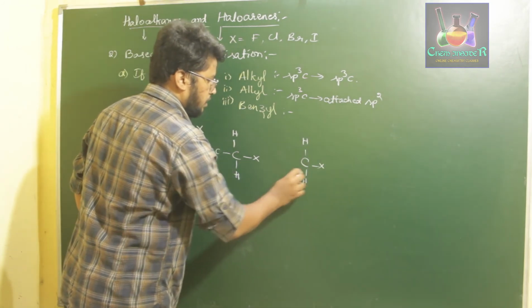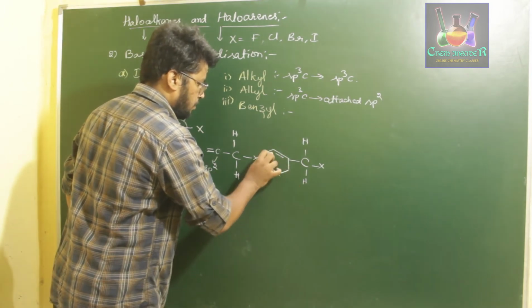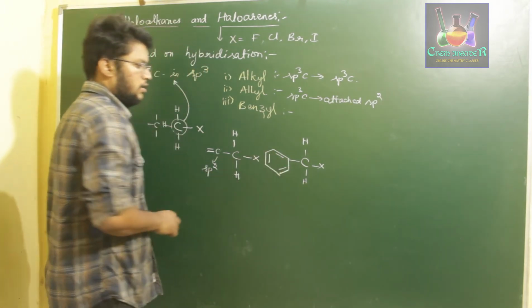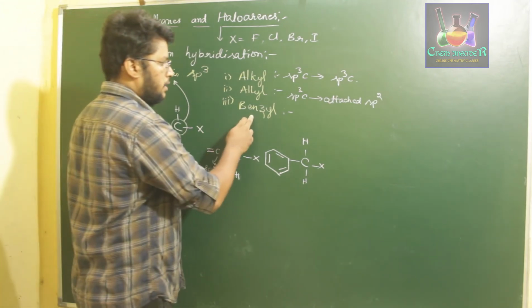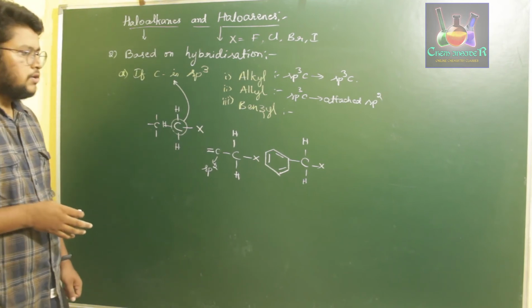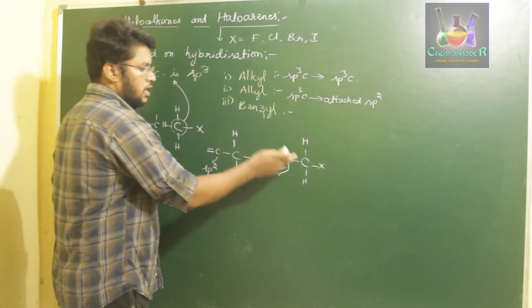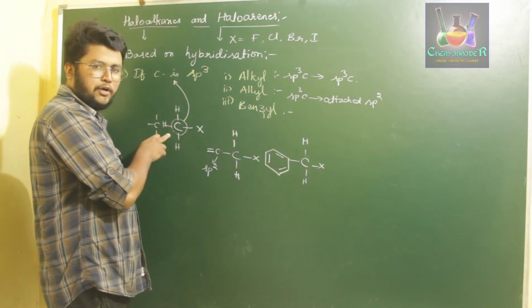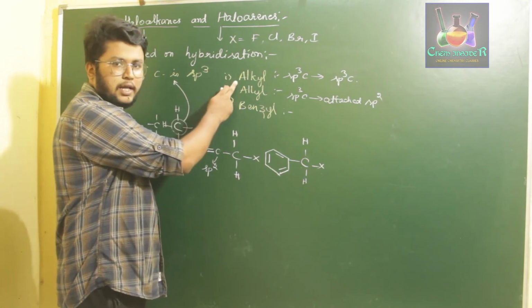Okay. Next, the third one is if our sp3 carbon is attached to a benzene ring. Then that carbon is said to be benzyl haloalkane or benzyl halide. So if our sp3 carbon, which we have discussed over here, is attached to hydrogen or another sp3 carbon, then we can say them as alkyl halide.